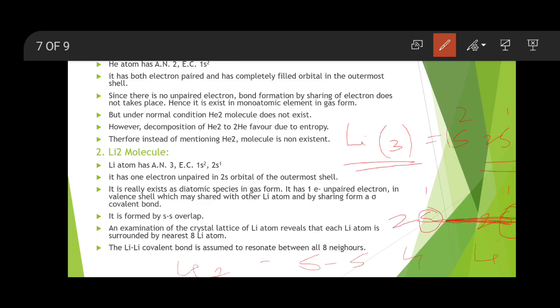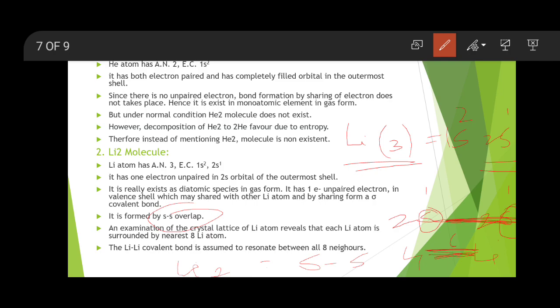To achieve the stable noble gas configuration, a lithium atom shares its one valence shell electron with another lithium atom to form the lithium molecule. Between the two lithium atoms there is a single bond, called a covalent bond, or a sigma bond, which is formed due to s-s overlap.